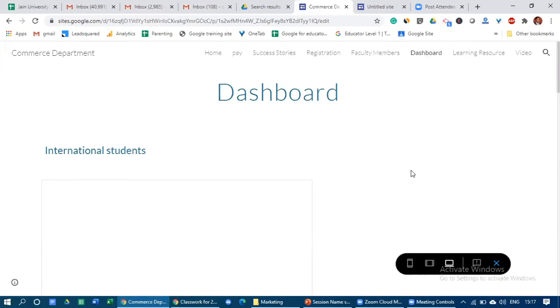Yes, so Reshma madam is asking what is dashboard. So basically, madam, in school we have seen a notice board. What is a notice board? So the notice board gives us the information of the current date, right? So whichever information is relevant, it is available on the notice board. Similarly, dashboard is something beyond your notice board.